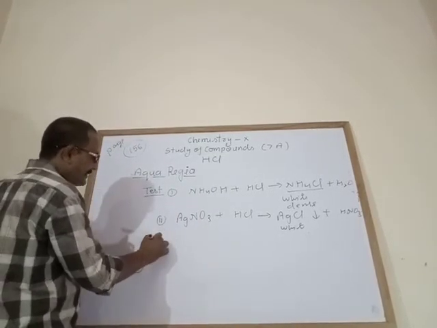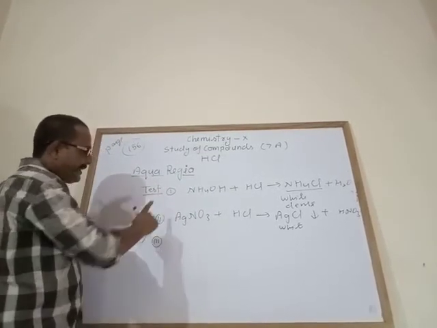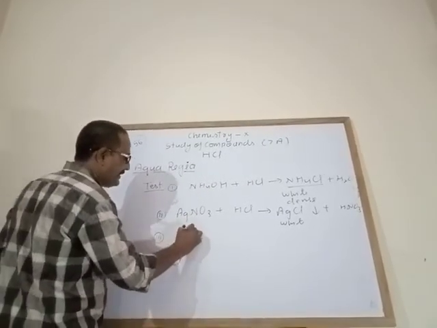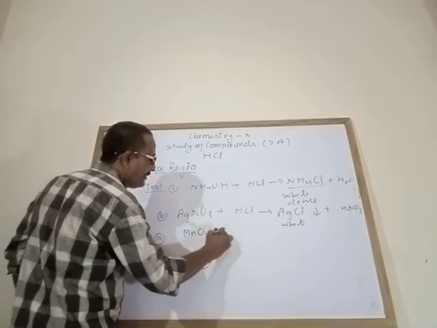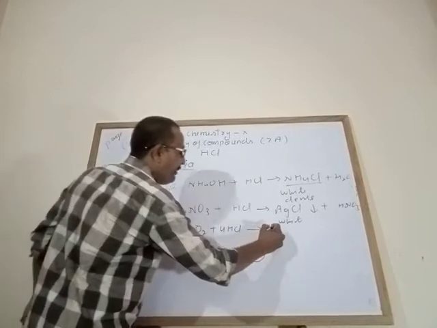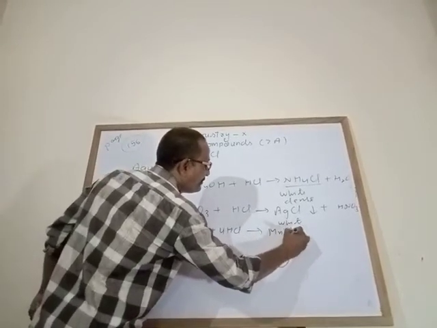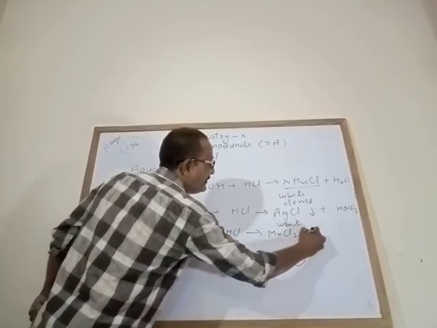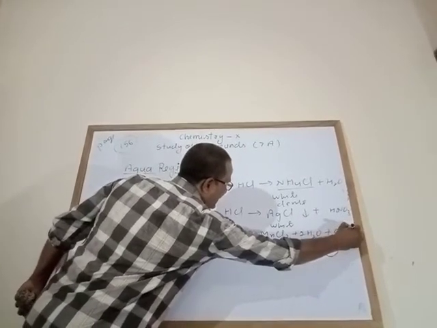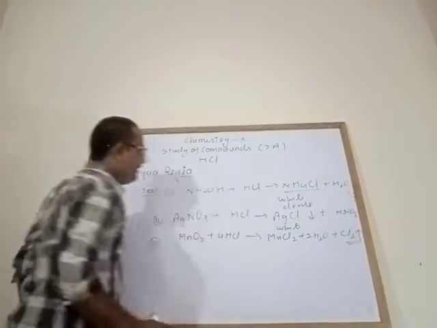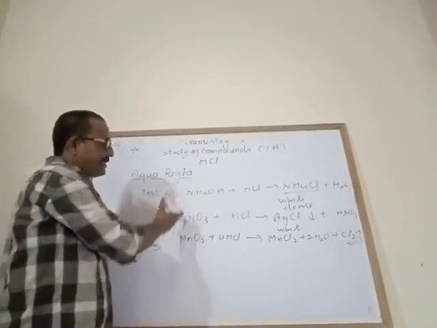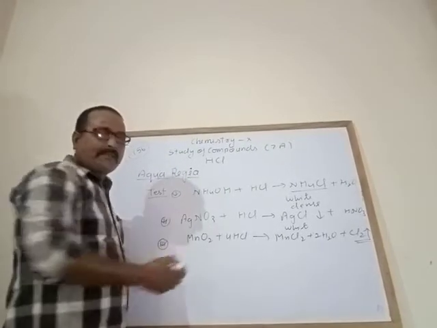Third test, just as I had explained: when it reacts with an oxidizing agent like manganese dioxide, it gives manganese chloride, water, and a yellowish green color gas, that is chlorine gas. So these three tests are important tests, and you can easily do them in the chemistry lab.